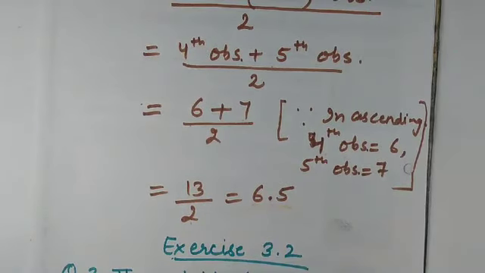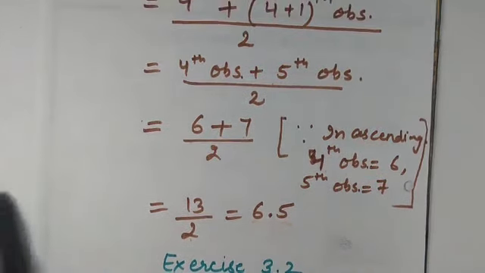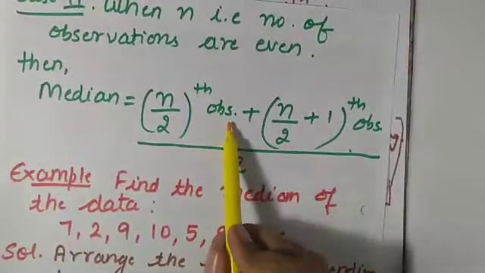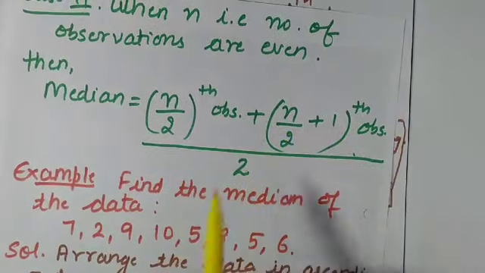Understood? This is the case when the number of observations is even. First you have to remember the formula. Formula for finding median when the number of observations is even is n by 2th observation plus n by 2 plus 1th observation, whole divided by 2.